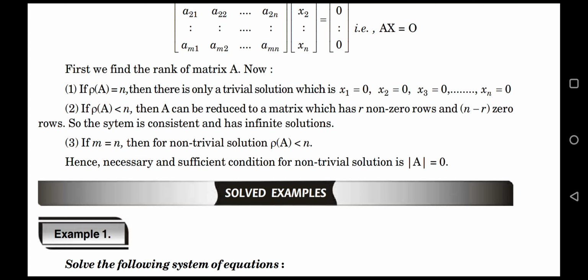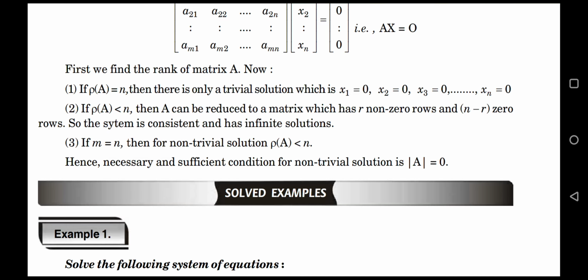Second type of question is, if rank of A is less than n, number of unknowns, in this case there exists non-trivial solution.